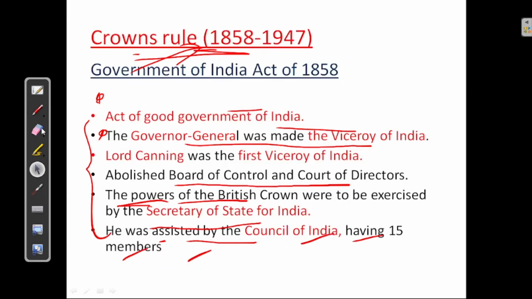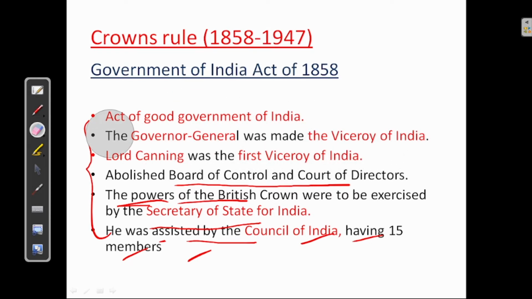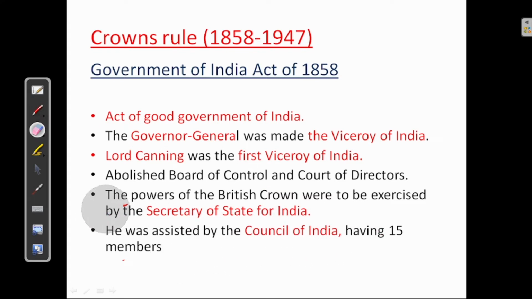Now let us see the Crown's rule. Crown's rule took place from 1858 to 1947. Under this, we'll see the Government of India Act of 1858. See, in 1857, we have seen Sepoy Mutiny took place. From then, British Crown took the direct control of India.